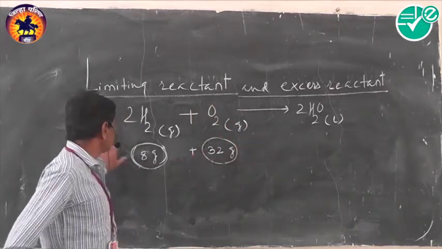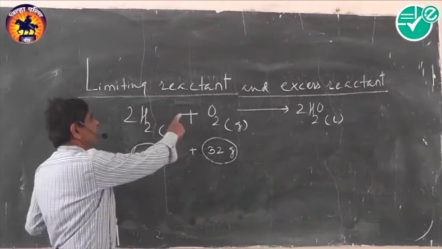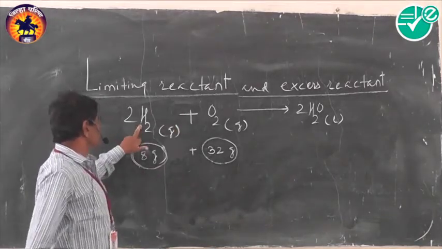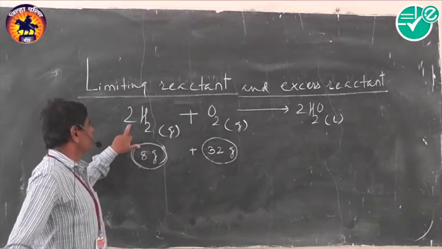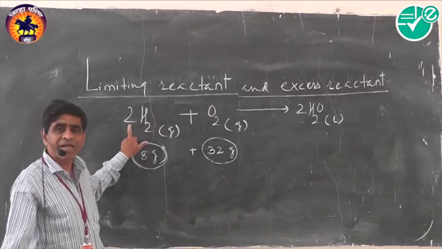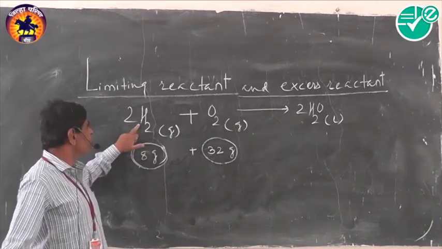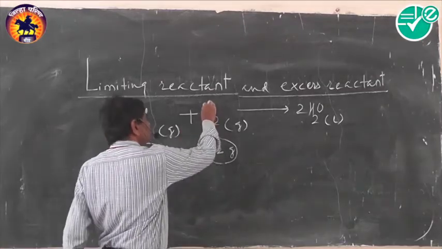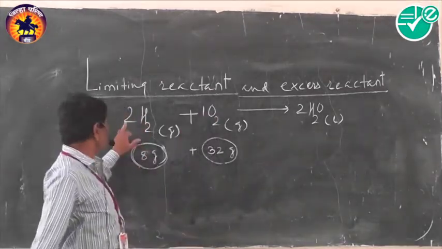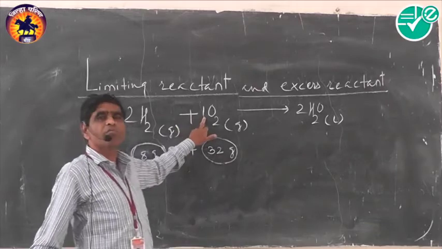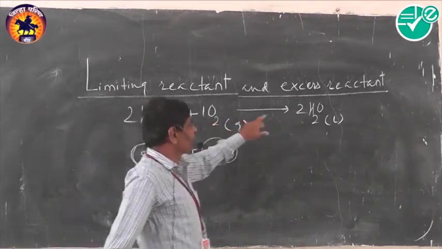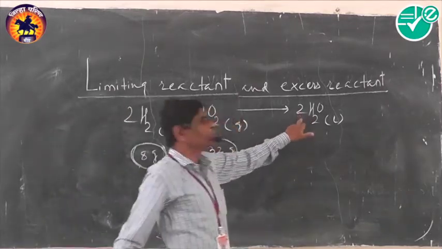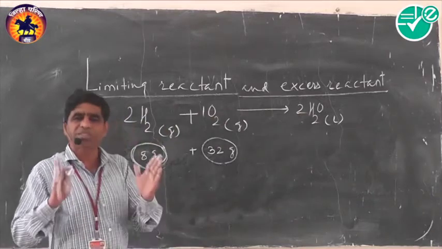But here, according to the reaction, the coefficient of hydrogen is 2. It indicates that in this reaction 2 mole of hydrogen reacts with, since the coefficient of oxygen is 1, 1 mole of oxygen, and the coefficient of water is 2, which means 2 mole of water is formed.